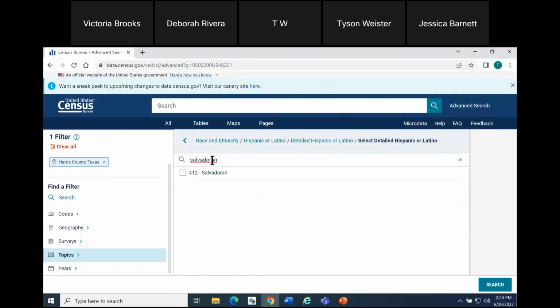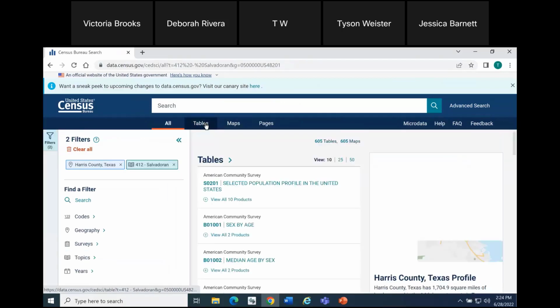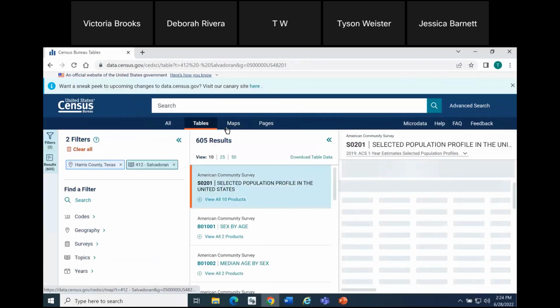Salvadoran, make sure that your text spelling is correct and mark the checkbox. Here I'll click 412 Salvadoran. And then from here, everything else from the site behaves the same way. The filters are selected. If you click search in the lower right and tables at the top, you get the